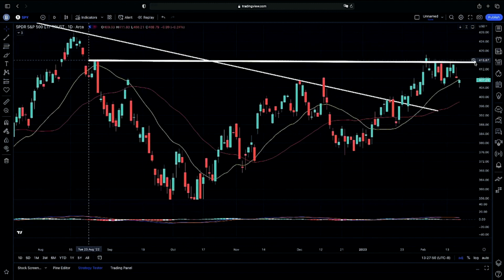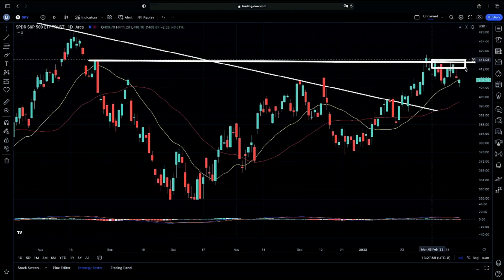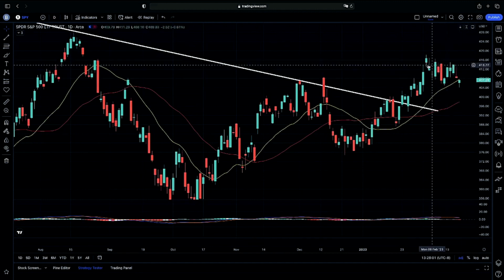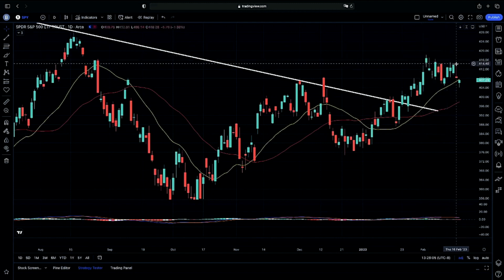So again, this gap down here at 416 has been the number one watch that we have been watching. And as you guys can see, we have not broken our 416 level or closed above it, since we did test it and look for that possible bullish candle structure. We have not closed above that 416 level. We will see exactly what happens going into Fed minutes on Wednesday. That very much will predicate exactly where we're going to head next, in my opinion.